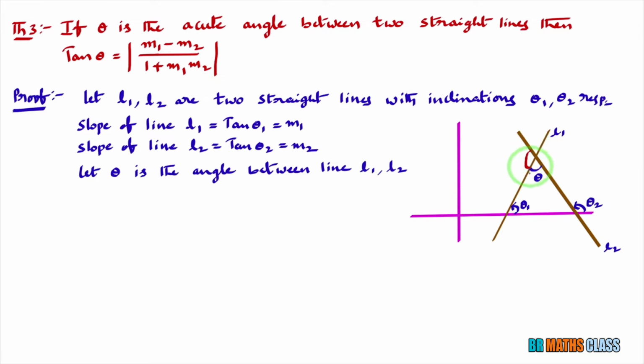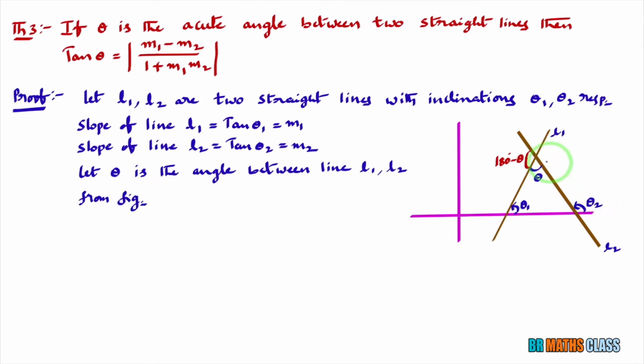And you see this angle. We know that this angle plus theta is what? 180 degrees. Try to understand. This angle plus theta is 180 degrees. So what is this angle? This angle is 180 degrees minus theta. Please try to understand. What I am trying to say here, if I consider theta is angle between the lines L1, L2, 180 degrees minus theta is also angle between these two lines.